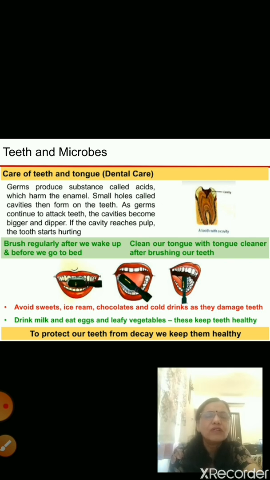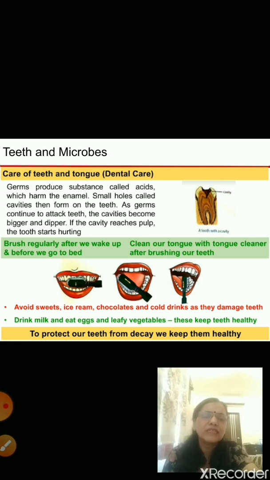So you should rinse your mouth properly after every eating, and you should also brush your teeth regularly two times in the day, when you wake up and before you go to bed. This is how you should take care of your teeth. And you should also clean your tongue with a tongue cleaner, right?